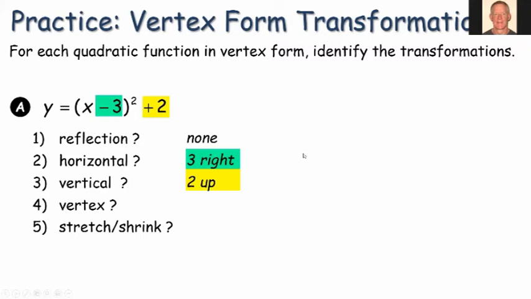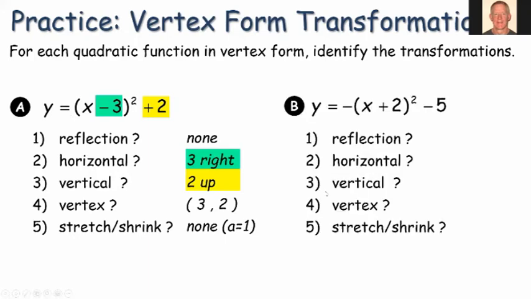So where will the vertex be? Well, think about it. If we move 3 to the right and up 2, that's going to take us to a coordinate of x = 3, y = 2, where the new vertex would be. Stretch or shrink? None. A is equal to 1. If there's no a value in front, you can assume that it is 1. Let's try another one.